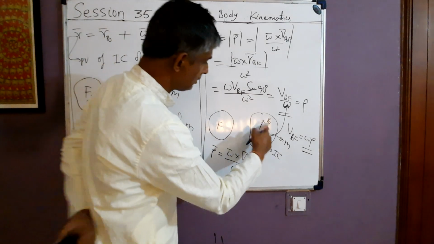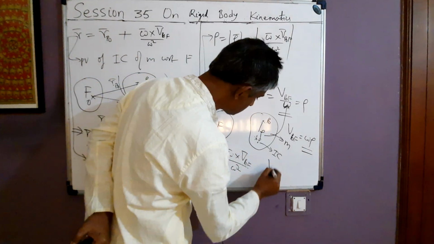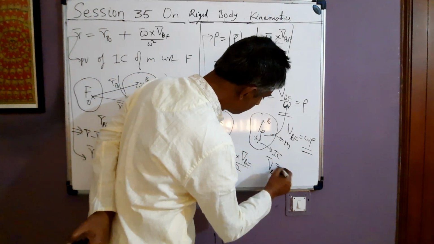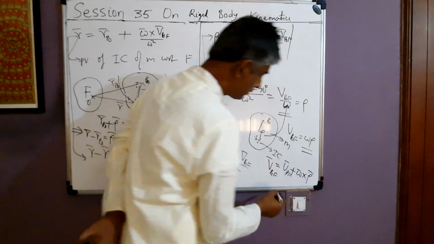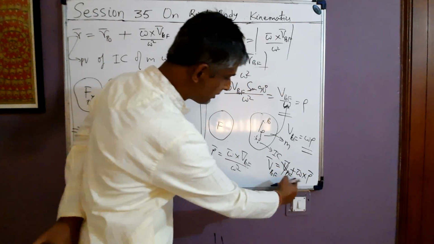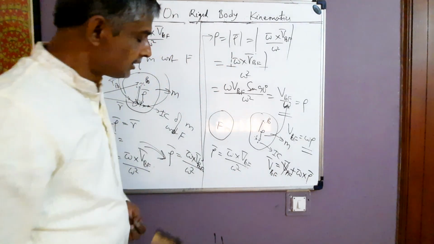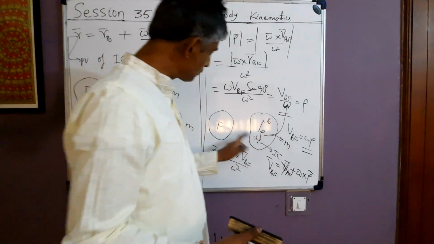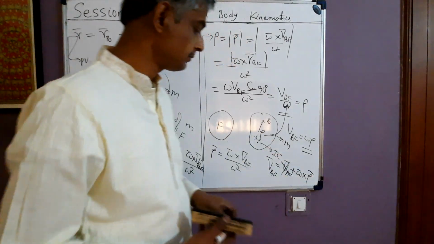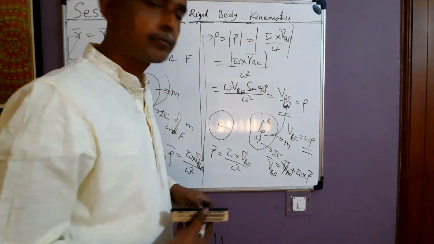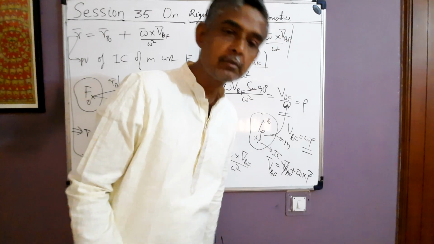So if we write the vector equation from these two, then v p naught f will be omega cross rho. Because I see omega cross rho is v p naught f. So the speed of p naught with respect to f is omega rho and its direction is along omega cross rho. That is at right angles to vector rho, corresponding to the sense of omega.